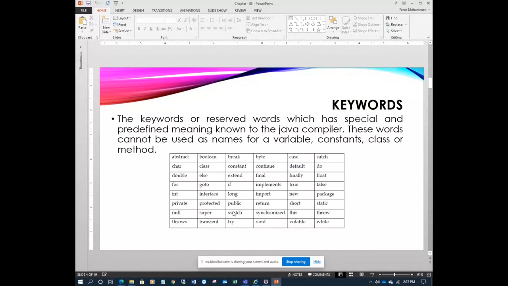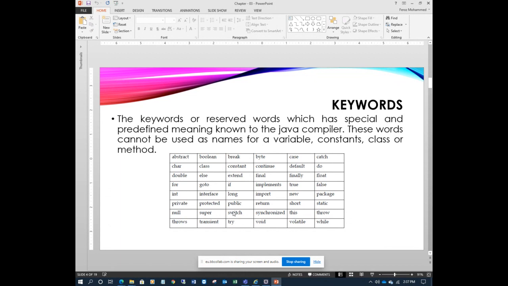One is keywords. What are keywords? Keywords are also known as reserved words. Reserved words means these are already created and defined, and the meaning of these keywords is already known to the compiler. They are called predefined, defined during the development of the Java compiler. The compiler knows the definitions and the meaning of these keywords.